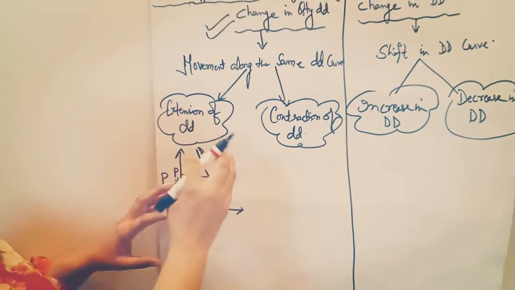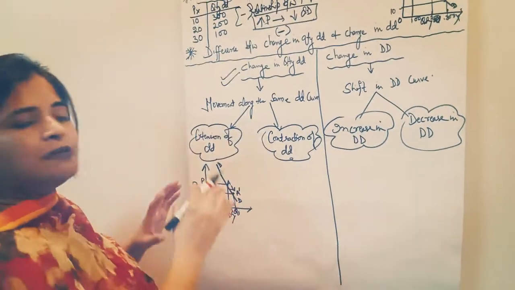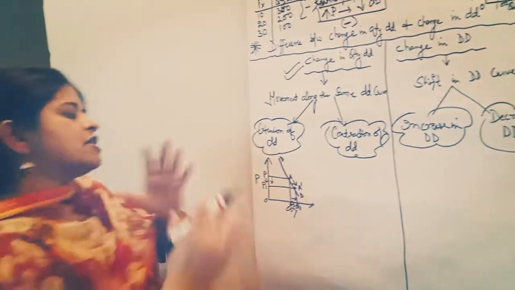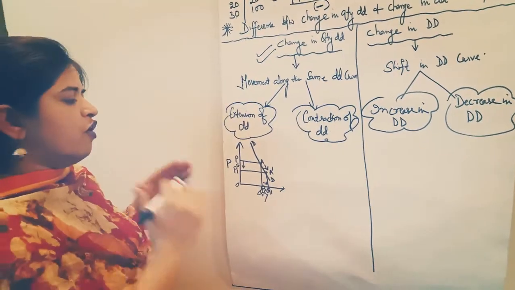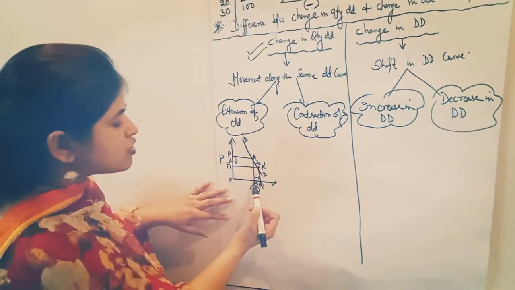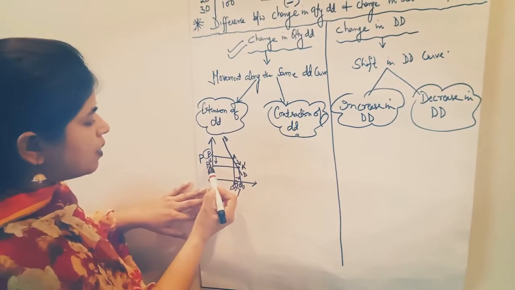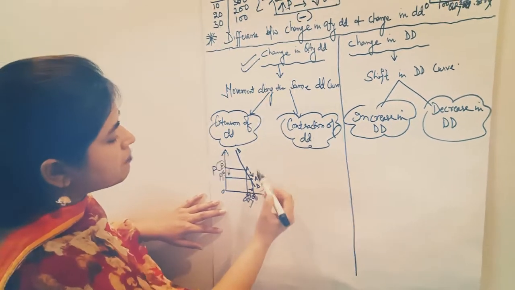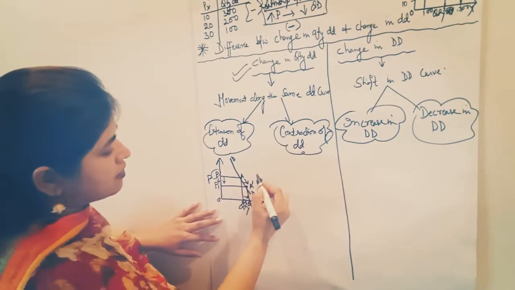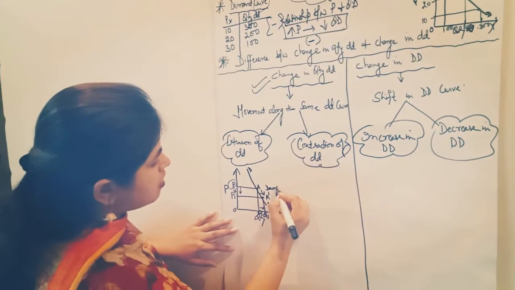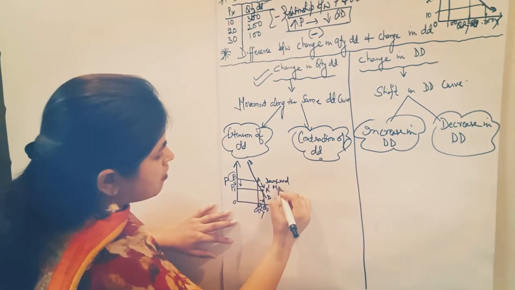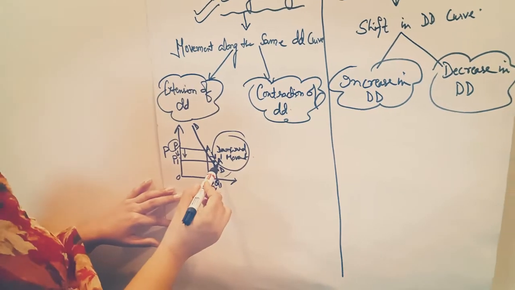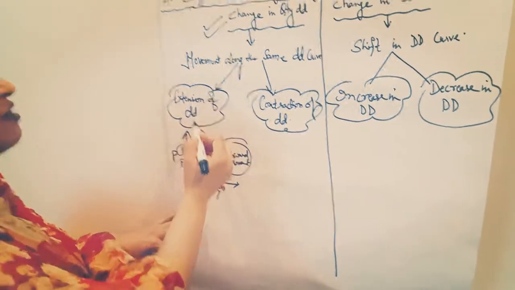It means we have to explain now again I will explain the concept of extension of demand according to the diagrammatical portion. Extension of demand means increase in demand due to fall in price. When the price is P, quantity is Q. When price decreases from P to P1, quantity will increase from Q to Q1. So what does it show? It shows the movement. It shows a downward movement. Clear? ये downward movement है from point A to A dash. Clear? This one is the concept of extension of demand.